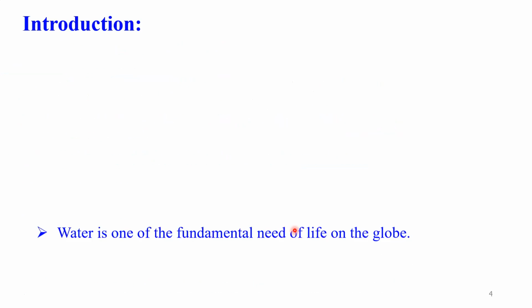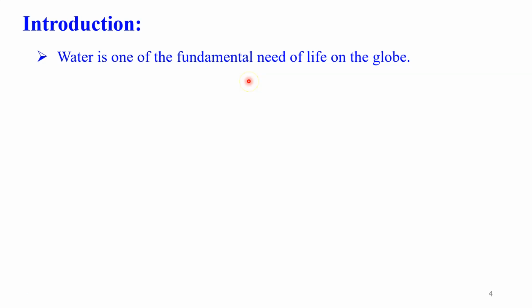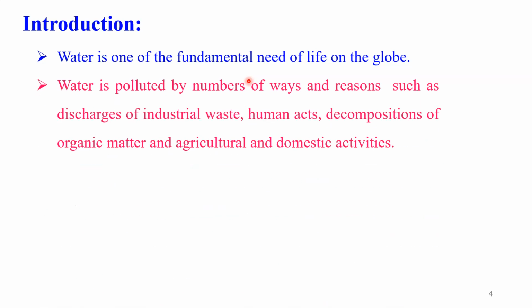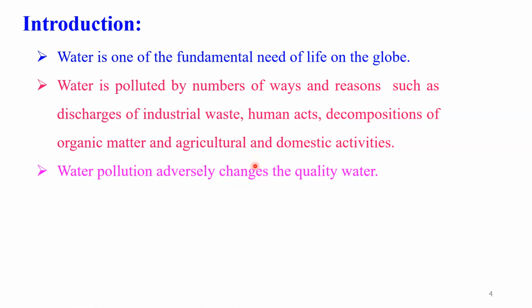Dear students, you know that water is one of the fundamental needs of life on the globe. Let's quickly revise the definition of water pollution. When water becomes polluted due to different pollutants, then it is called water pollution. The water is polluted in a number of ways and for many reasons, such as discharge of industrial waste, human activities or human acts, decomposition of organic matter, and agriculture and domestic activity that are responsible for water pollution.